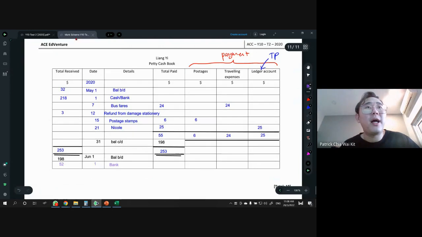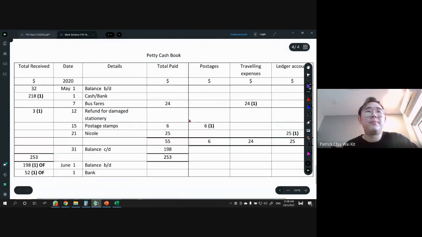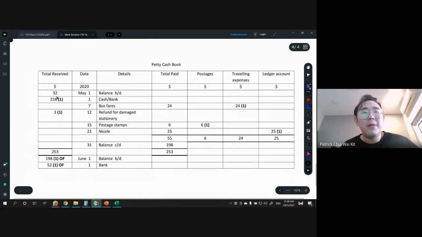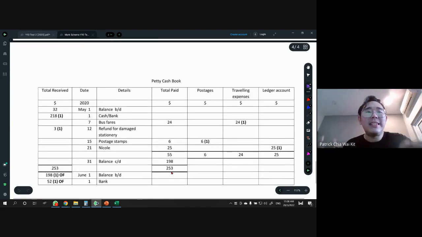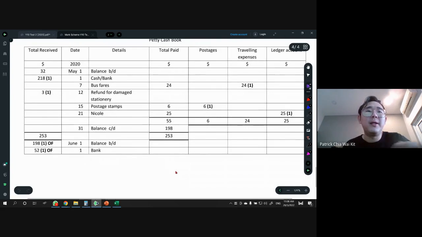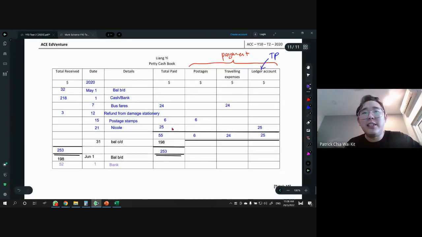Easy peasy. So let's look at how marks are given for the petty cash book. All right, so 1 mark. All right, there's no mark given for balance BD, but there's 1 mark given for the restore part, the 218. Then the bus fare 1 mark here, and then the refund 1 mark, the postage stamp 1 mark, Nico 1 mark, and then after that, oh, so there's no marks for the totaling, all right, and there's marks for balance BD and also the bank part, right? So I mean, we won't know how the marks are actually given, but we do the whole thing because it depends on whoever set the question and where they want the marks to be. All right. So that will be your least worry. You just do everything that you know.